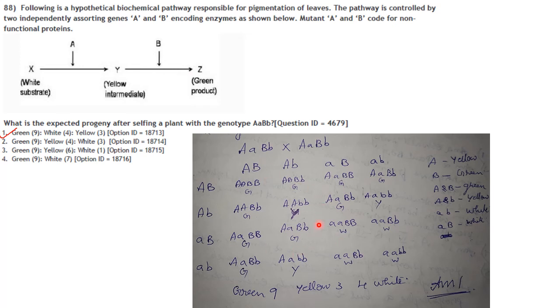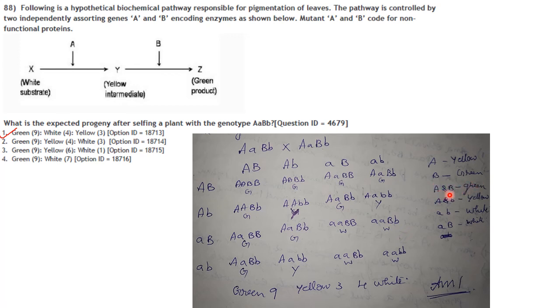remember one thing, A gives yellow. So if A gene is active and it produces functional enzyme, you will get a yellow colored leaf. So wherever A is present, it will give yellow. If B alone is present, it will give rise to the green product. B is the gene that produces the functional enzyme B, and it will give rise to green. So B will give rise to green leaves.